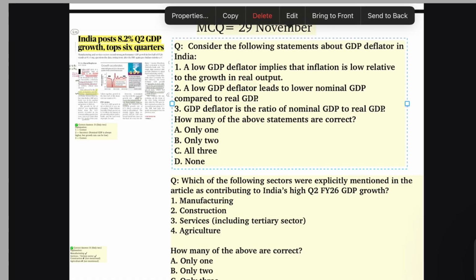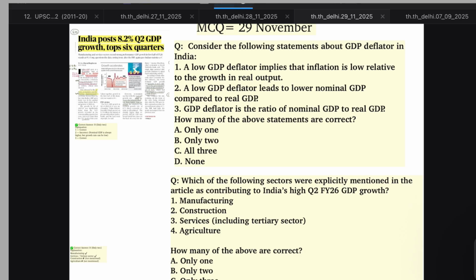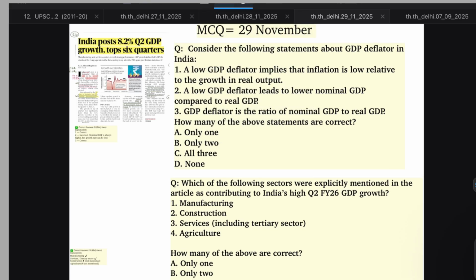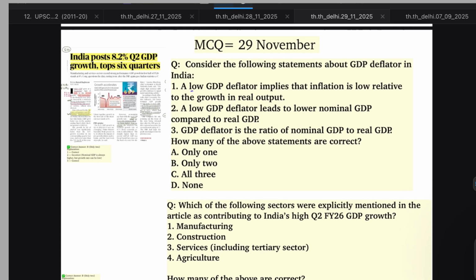Question 1, related to the 8.2% quarter 2 GDP growth. First, consider the following statements about the GDP deflator in India. A low GDP deflator implies that inflation is low relative to the growth in real output.